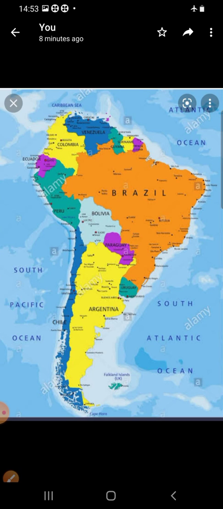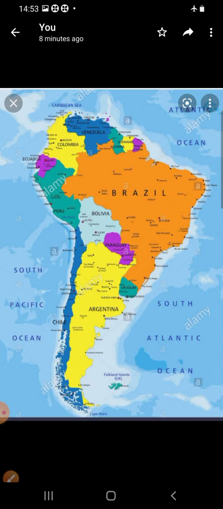The study of South America helps us to know various geographical and economic features of this continent. We can see here the political map of South America.